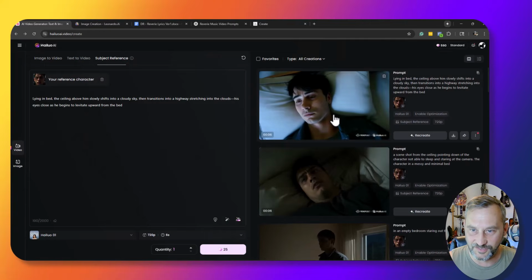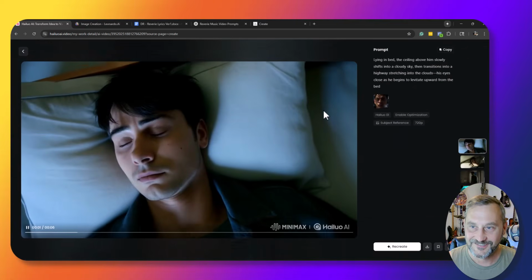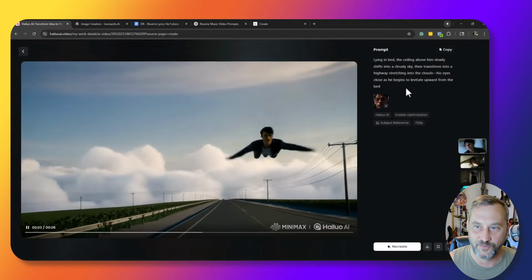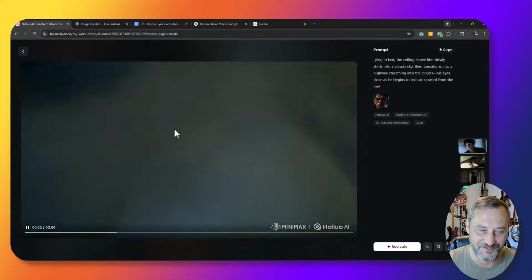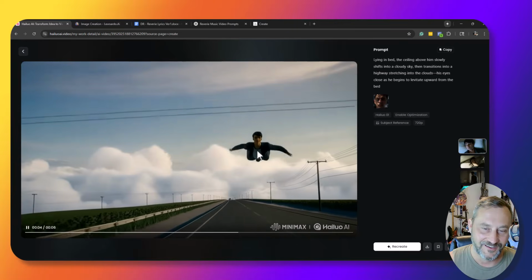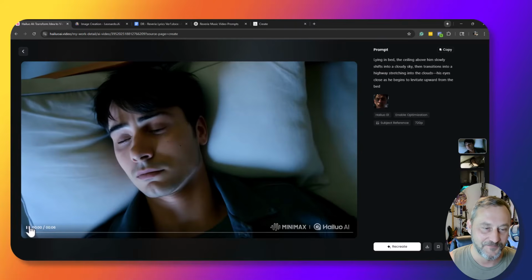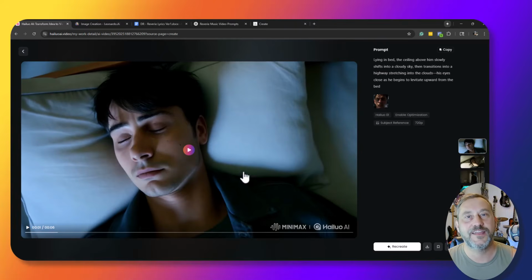Now this last one here is where it failed on us. I wanted it to transition into a highway stretching in the clouds, and then all of a sudden we got this random floating flying guy. So that was our last fail at the end. Not too bad, but I'm getting a few scenes laid out here that are going to work, and I'm going to do this as a few videos in a series. This is just part one, and I'm excited to eventually show what this music video ends up being.